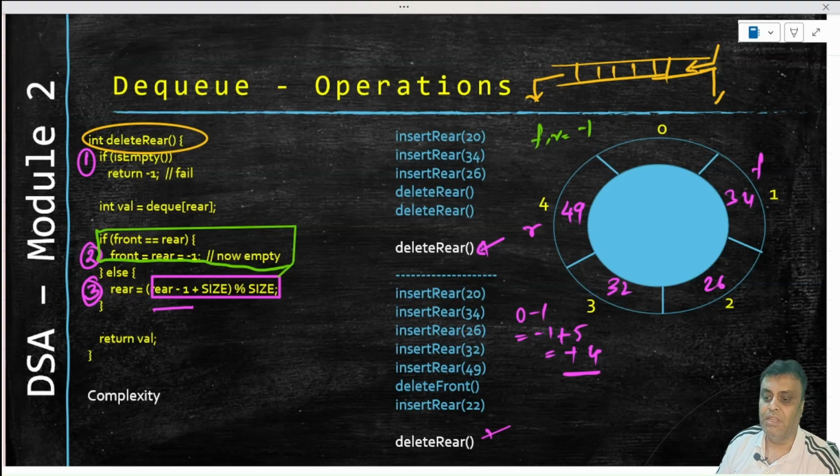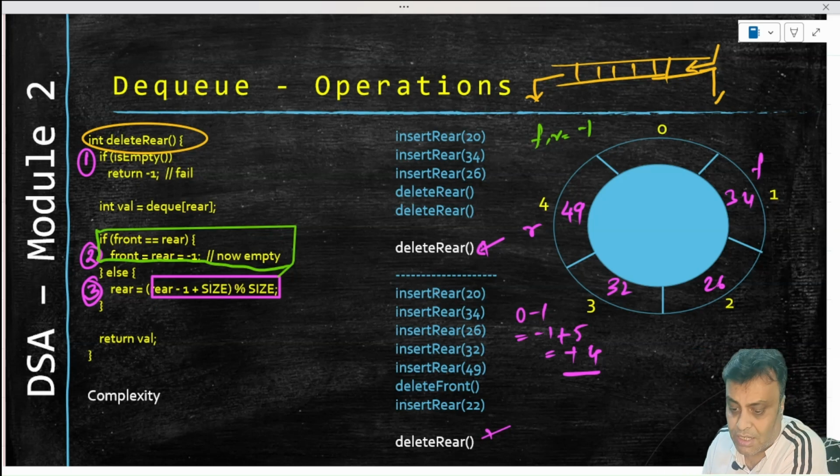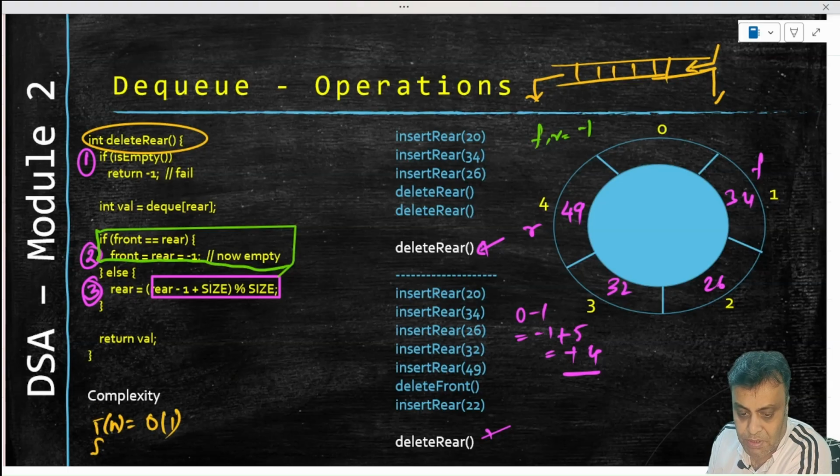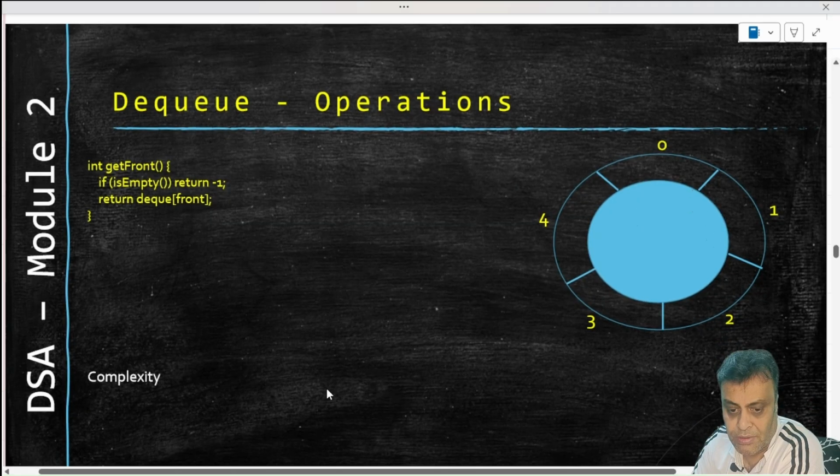That is what is happening when we talk about this third operation or third line of the algorithm that we are trying to highlight as the three things that it actually will do. So that's on the DQ operation on delete rear. In terms of complexity, the time complexity of this is going to be order of 1. The space complexity of this is also going to be order of 1. No loops in place, only substitutions, hence order of 1.